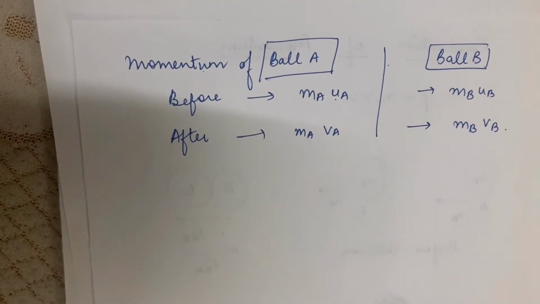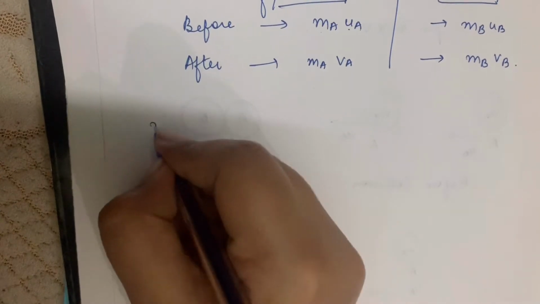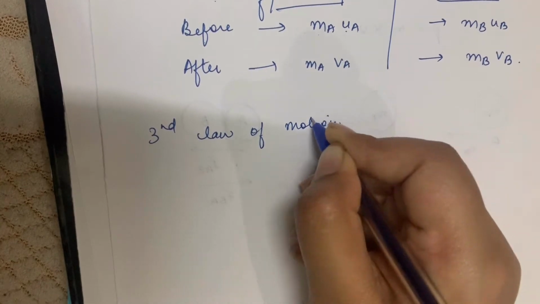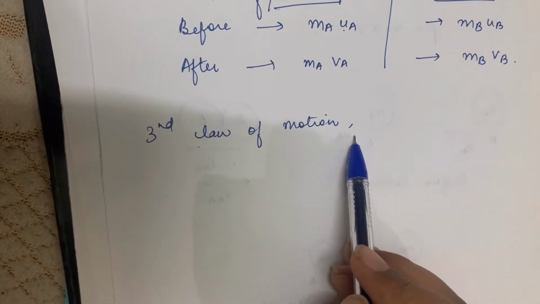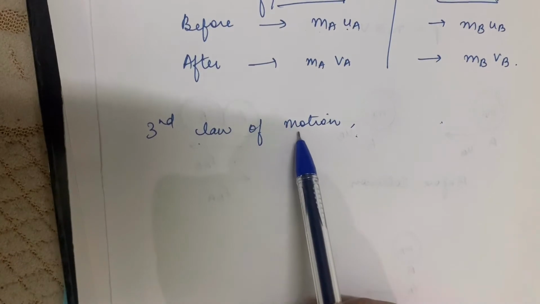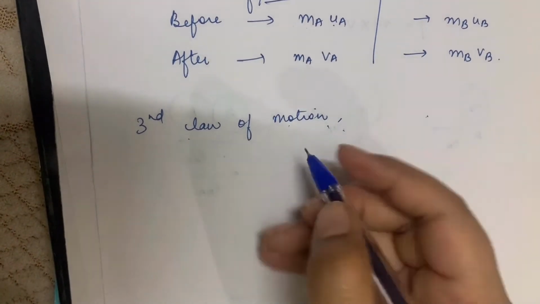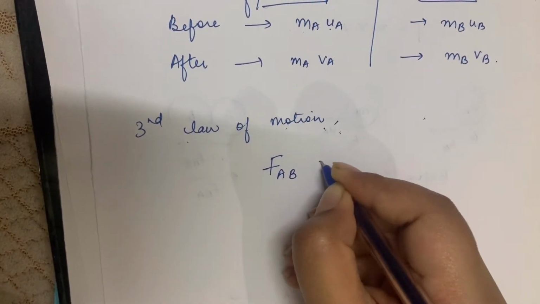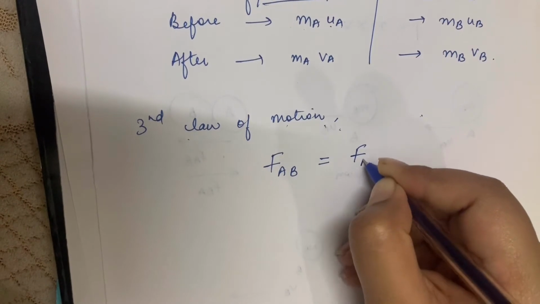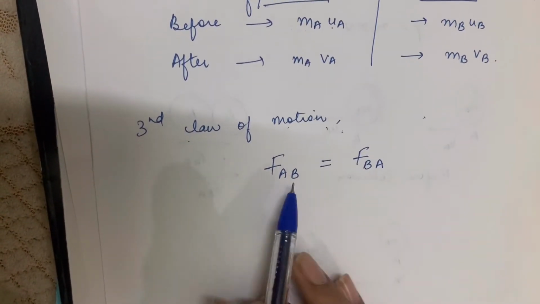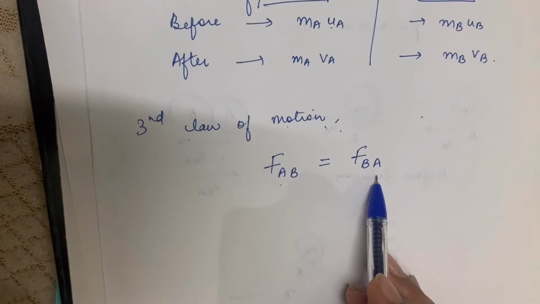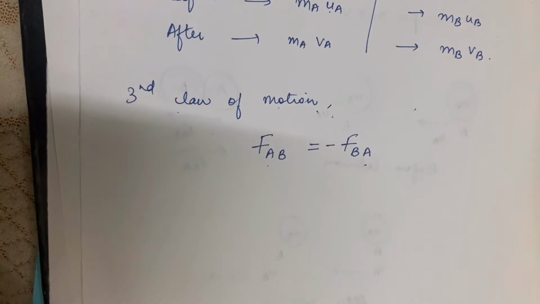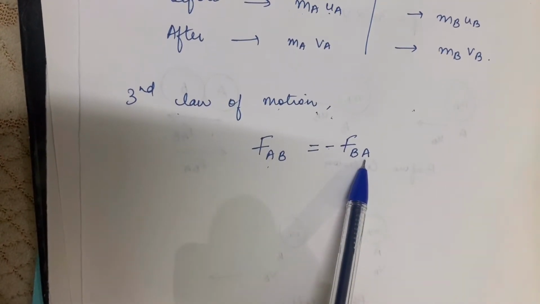Right? Now, according to the third law of motion, which we discussed in our previous video, action and reaction are always equal in magnitude but opposite in direction. It means the force exerted by ball A on ball B is equal to the force exerted by ball B on ball A. They are equal in magnitude but opposite in direction. For that opposite, I will use a negative sign. It implies that they are opposite in direction.